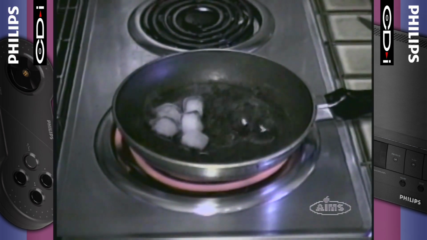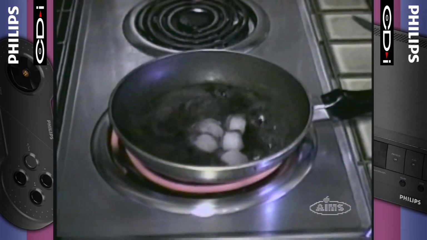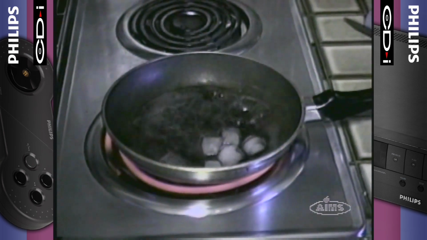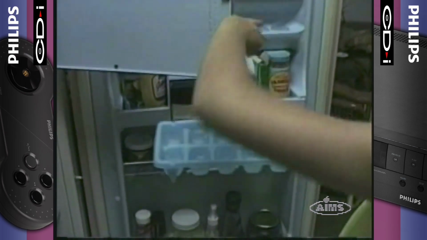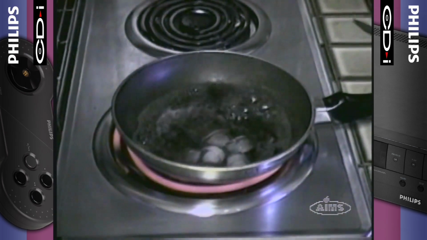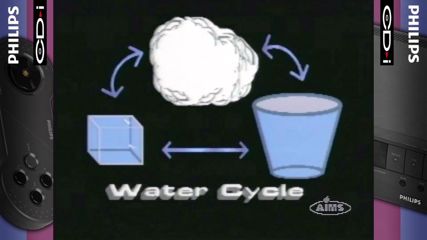Heat can change water from one of its forms to another, from solid to liquid, and from liquid to gas. Cooling the water will change it back, from gas to liquid to solid. This change from one form to another and back again is known as the water cycle.